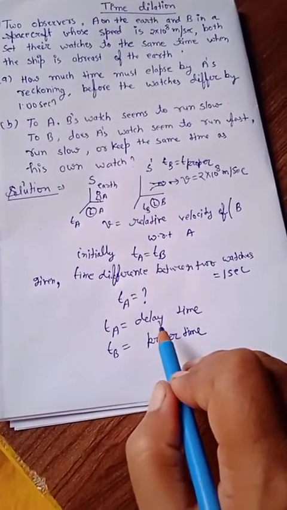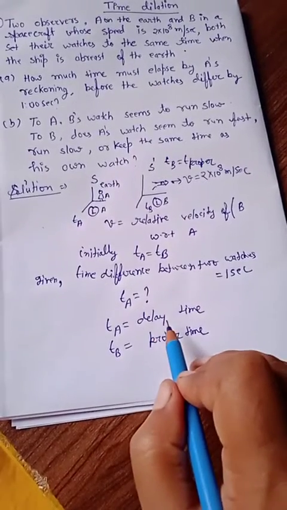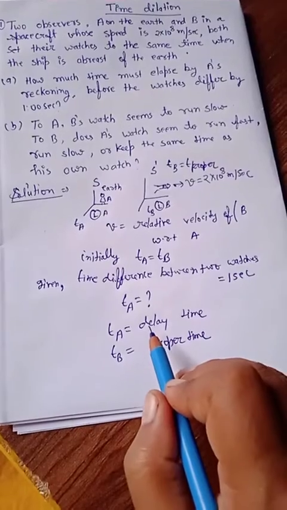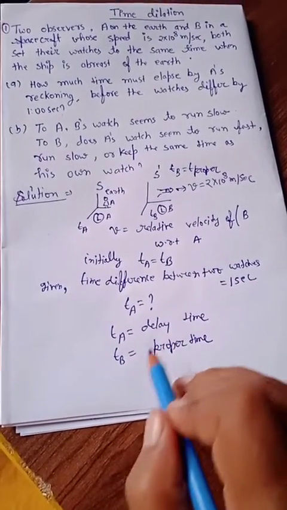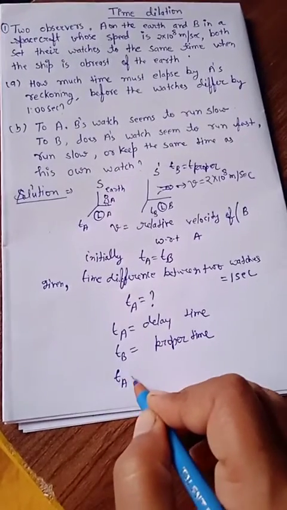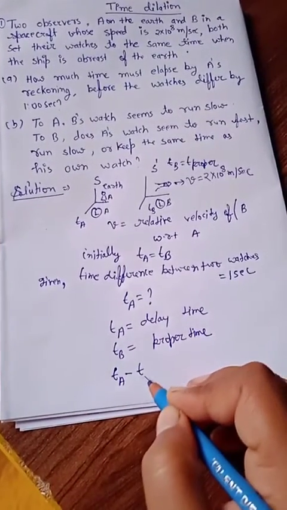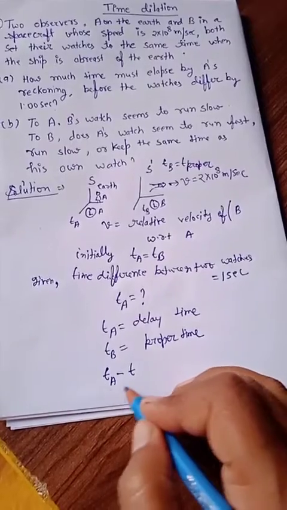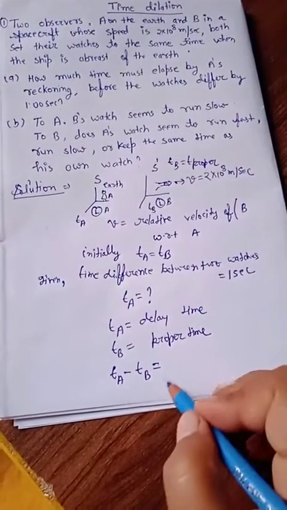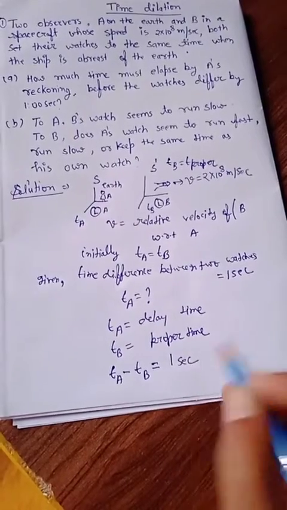Definitely delay means the time in clock A should be greater than the time in clock B. So for the time difference we subtract the smaller time from the greater time, the delay time, and this is given as 1 second.